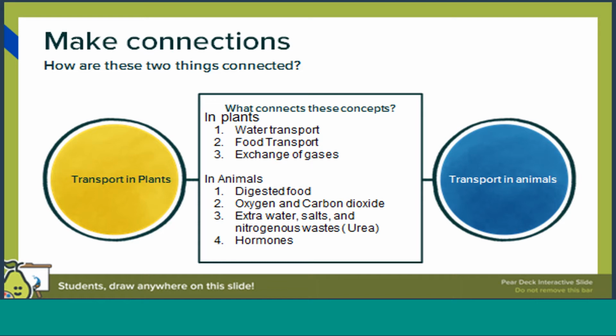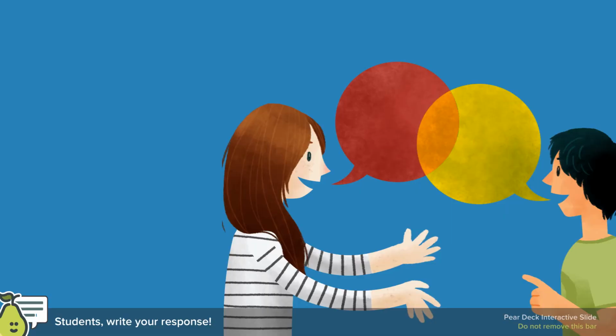And apart from that, extra water, salts and nitrogenous waste produced after the metabolism of carbohydrates, protein and fats have to be eliminated. So that has to be taken to different places. And finally, the hormones. The hormones are the substances that have to be produced in one place and should be transported to the target area. So these are all the substances that will get transported in animals.